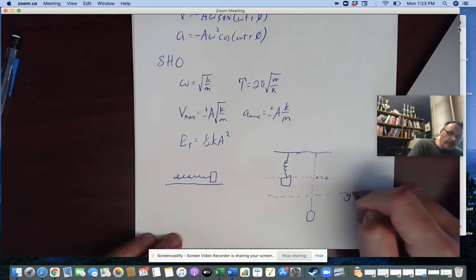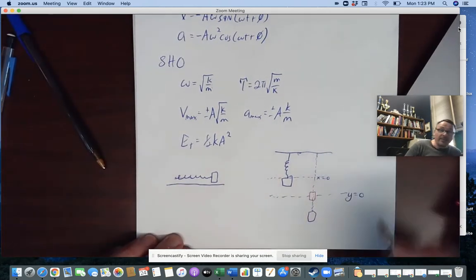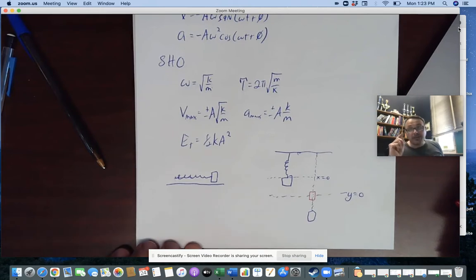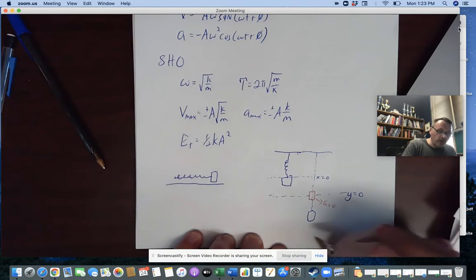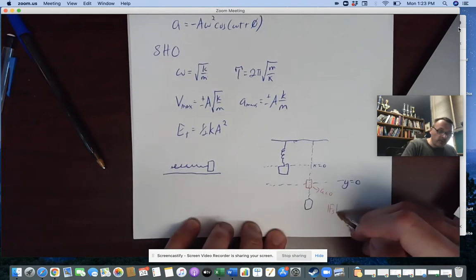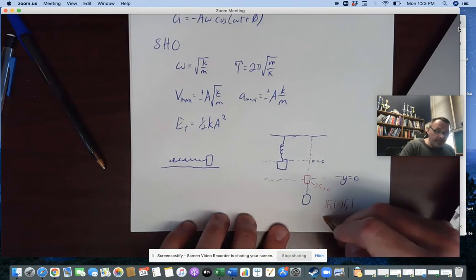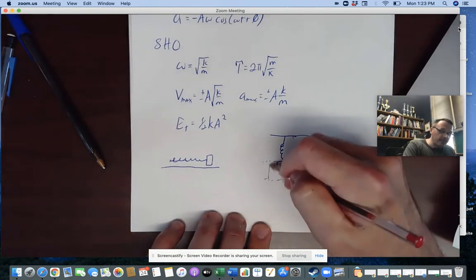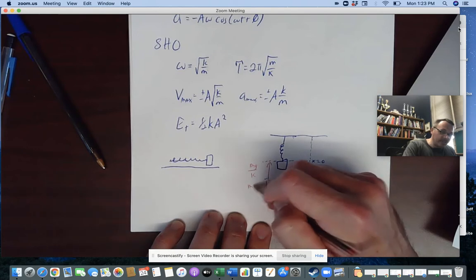So here, if I call that y equal to 0, what is this distance? Well, that's got to be the equilibrium position, the stable equilibrium. So it's got to be where the acceleration is equal to 0, and that's going to be where the spring force is equal to the force of gravity. If I plugged in both of those, that would happen at a position x equal to mg over k, meaning that this distance here is mg over k, and this distance is mg over k.